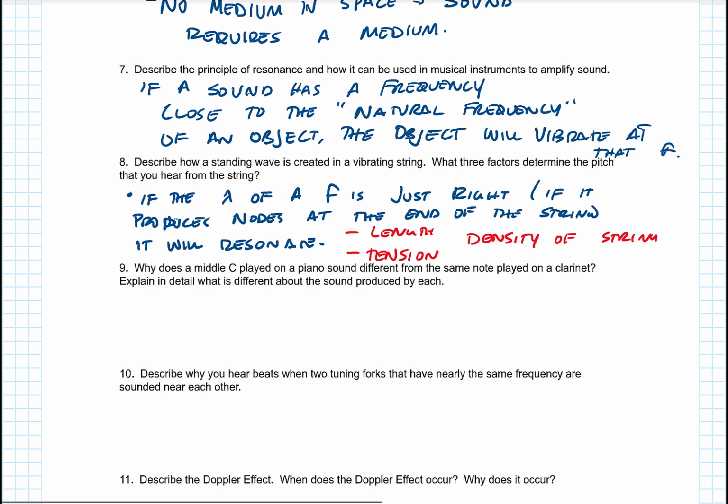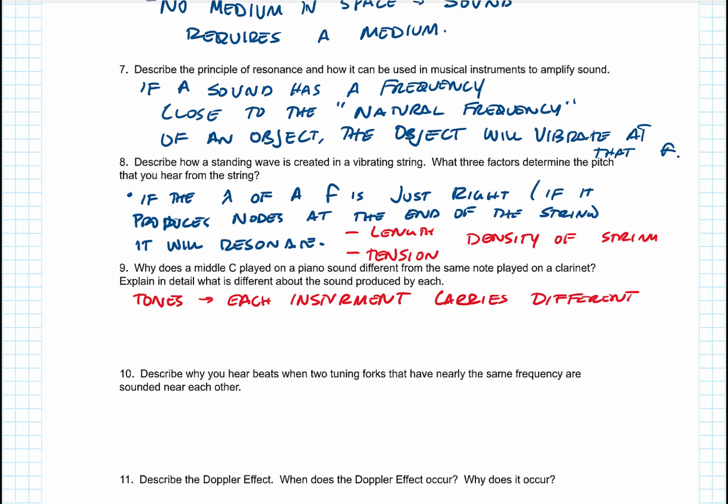Why does a middle C on a piano sound different than the same note played on a clarinet? It has different tones. Each instrument carries different resonating frequencies, different harmonics.